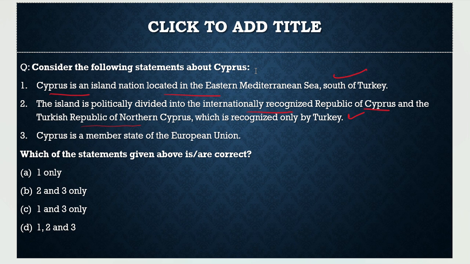Then the third statement says Cyprus is a member state of the European Union. That is also correct. So with respect to this question, all three statements are correct. With this, we complete our today's discussion.